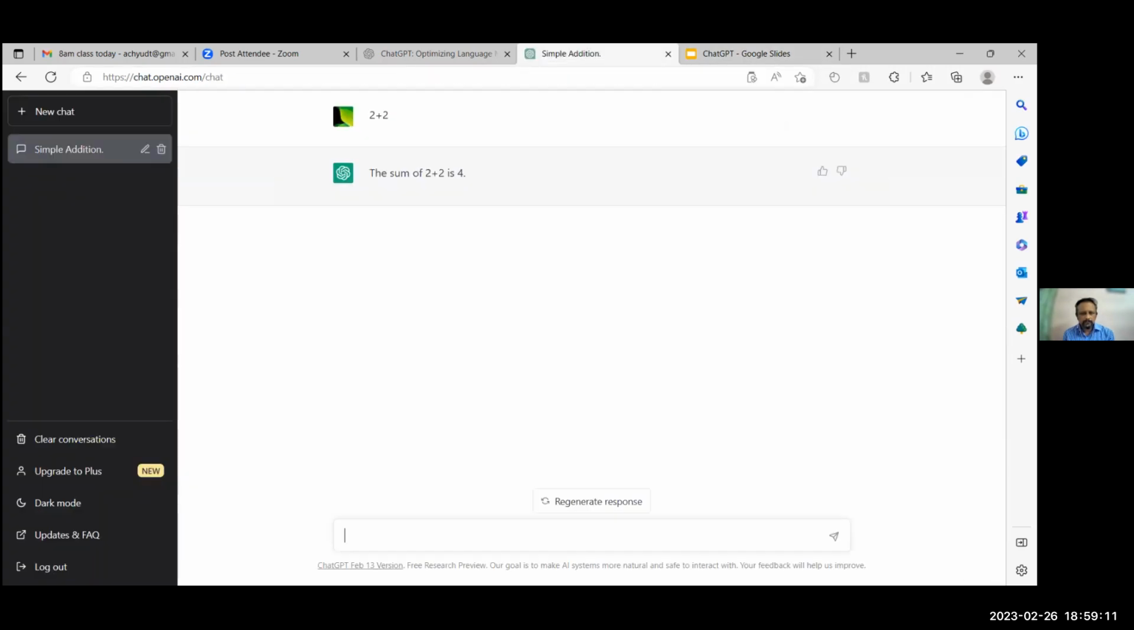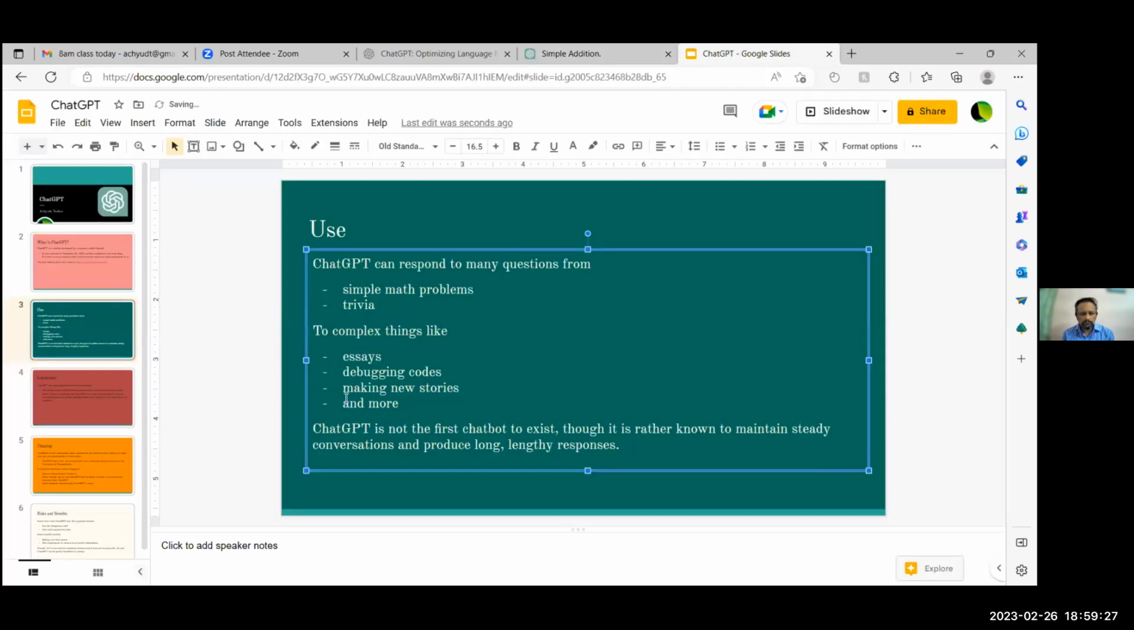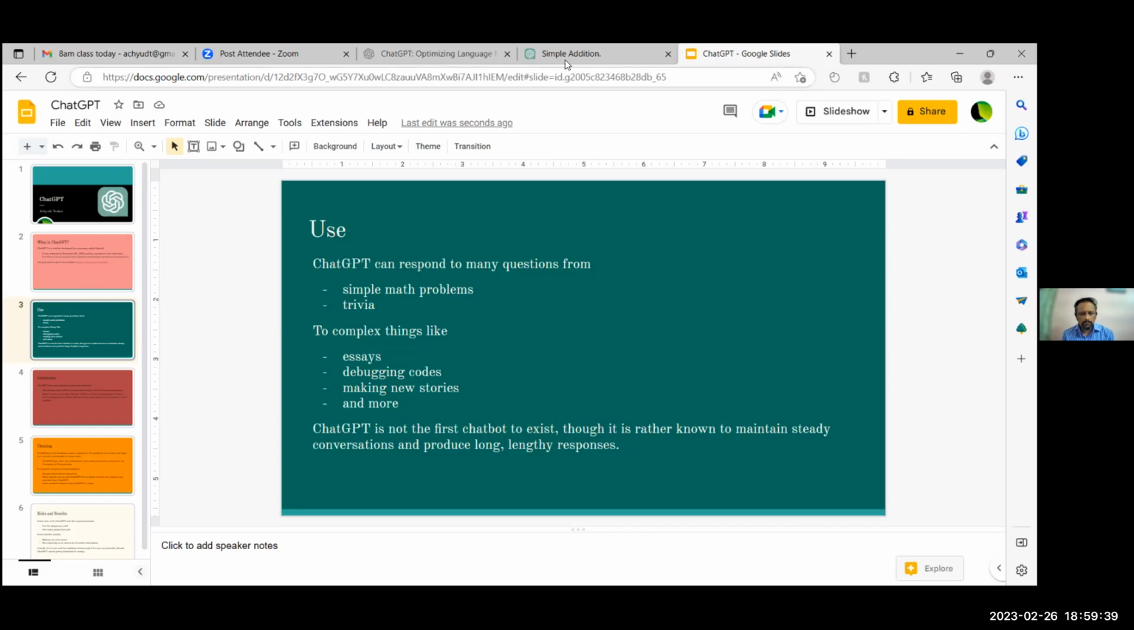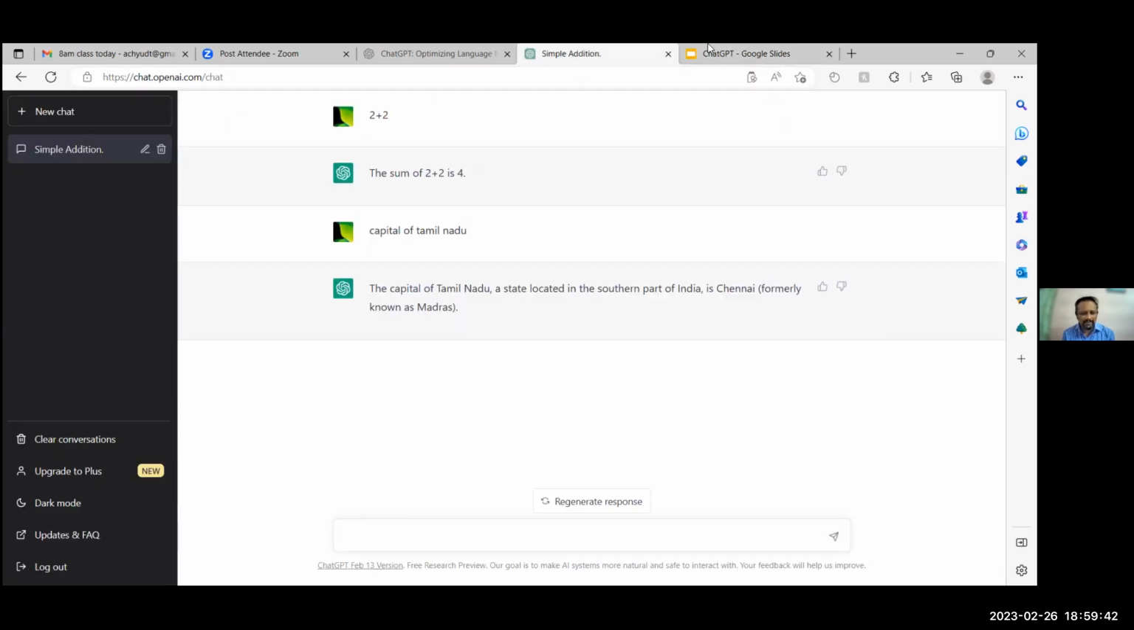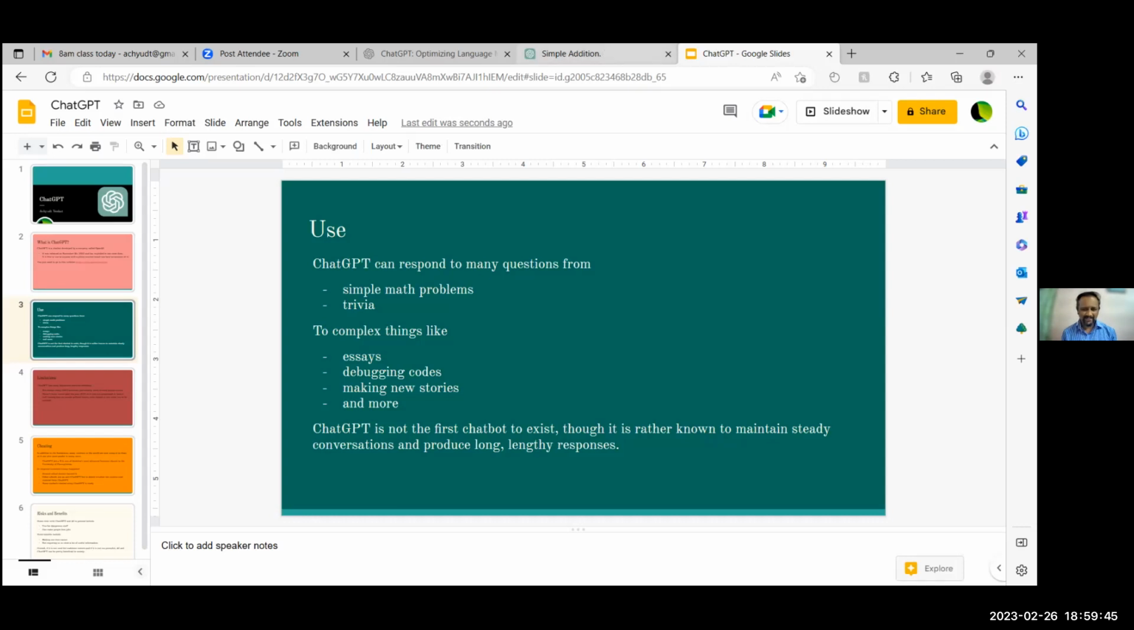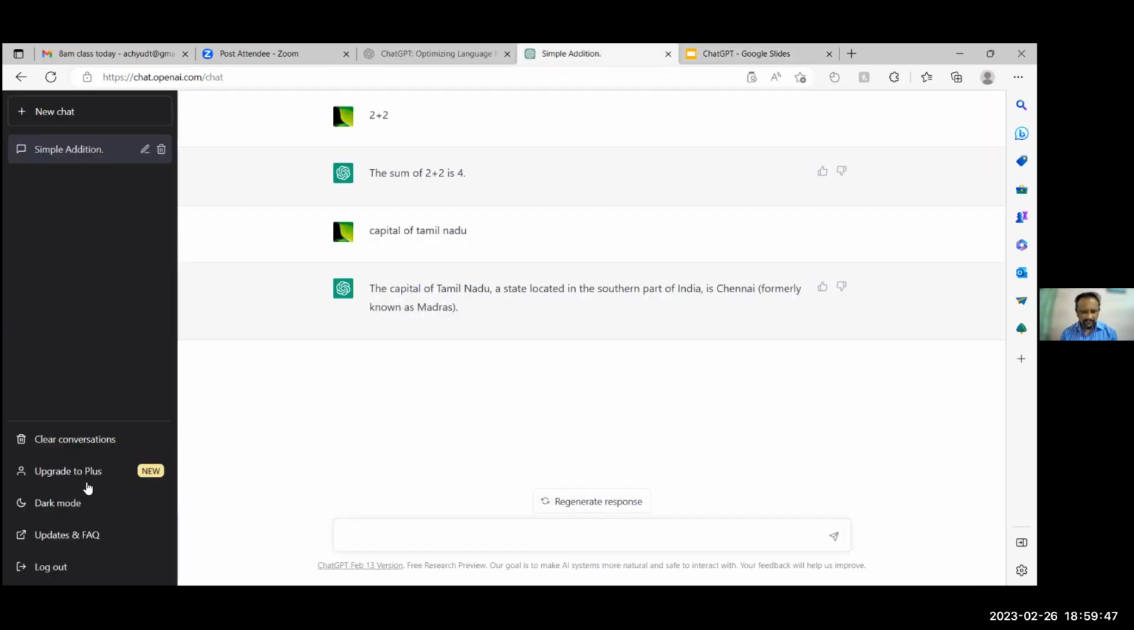Simple math problems, trivia, you can say like the capital of something, and it says the correct answer most of the time. It can even give complex things like essays. It can debug some code on the computer, and it can even make new stories. That's what I've been hearing, and many more. It can give a lot more, like recipes and a lot of stuff. Let's just give one example.